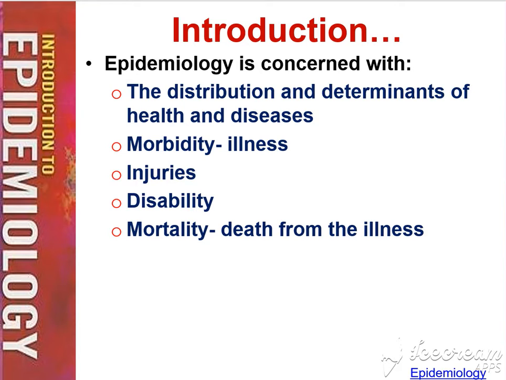So here's what they're concerned with. They're concerned with the distribution and determinants of health and diseases, so how they are distributed. The morbidity, which just means illness, like how many people become ill from the disease. Injuries, disability, mortality, so death from the illness. So does it cause disabilities? Does it cause injuries? There's so many things that go into it, but basically they're studying all these things in order to find out more about the disease.